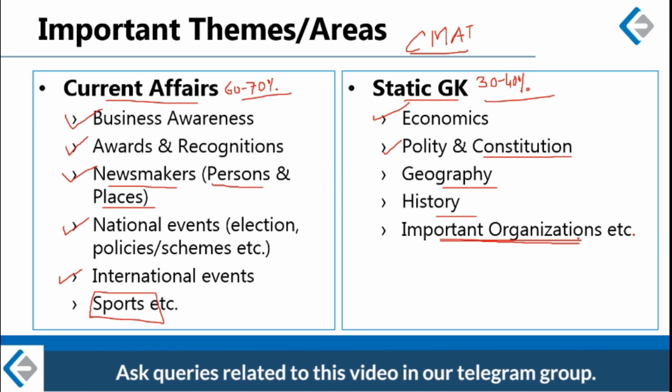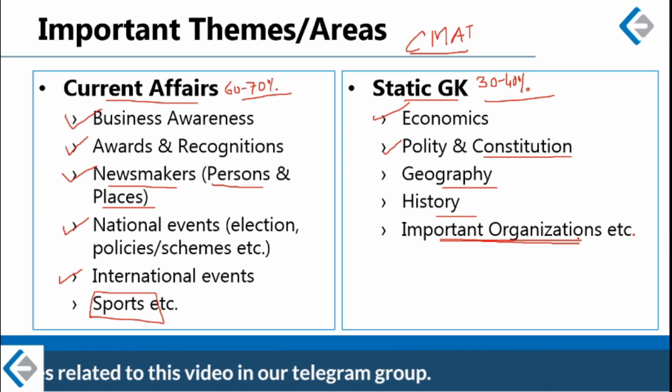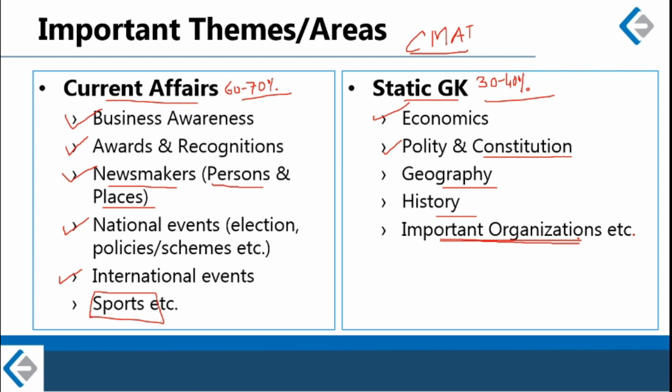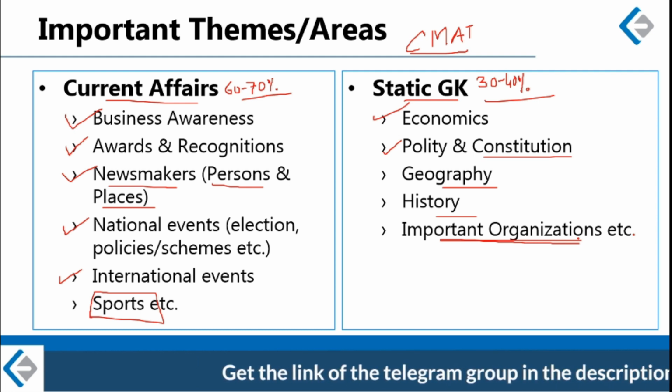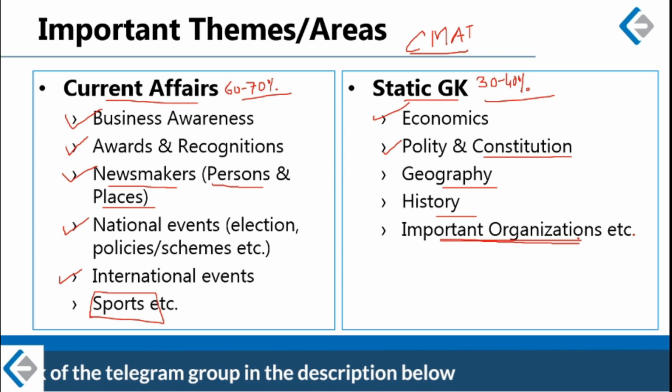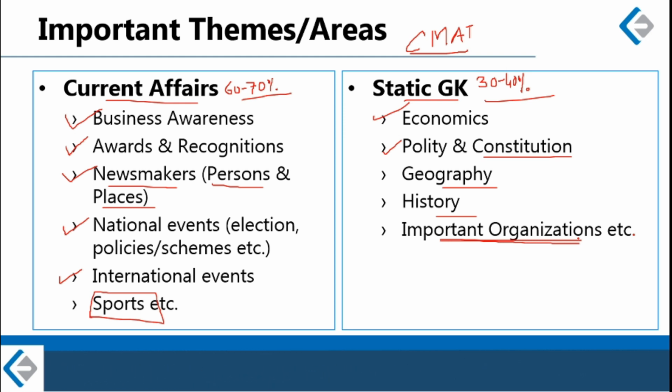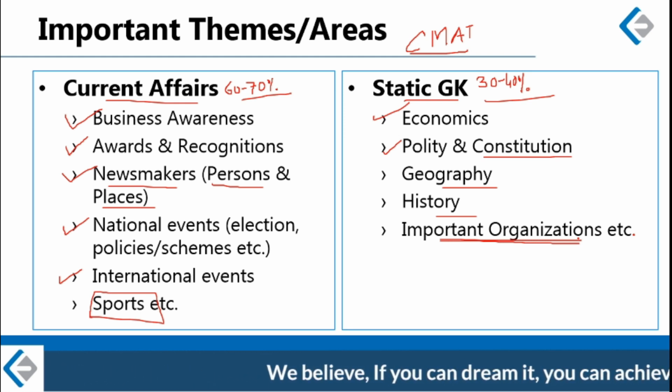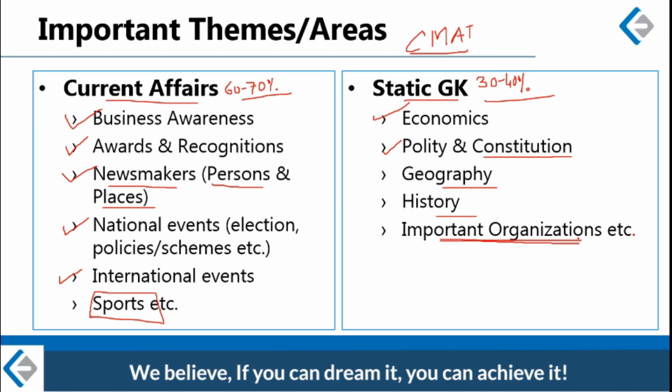Important international organizations like World Bank, IMF, WTO, WHO. This year WHO has become very important, especially because of the role it played, or probably the role that it did not play, in containing coronavirus. So you can expect a question on WHO. There is always a question or a couple of questions related to important organizations.